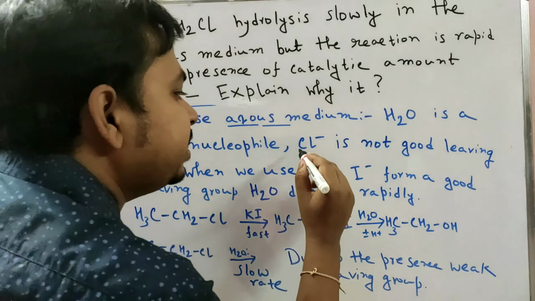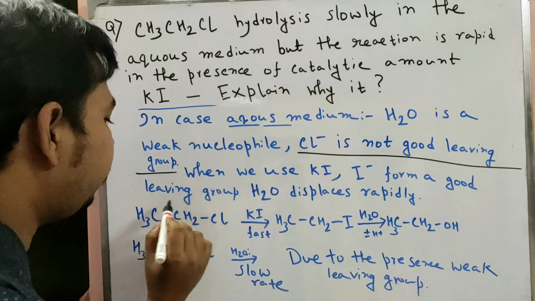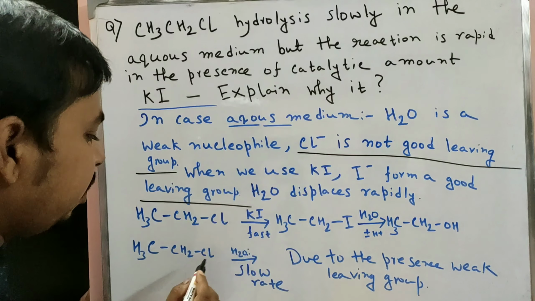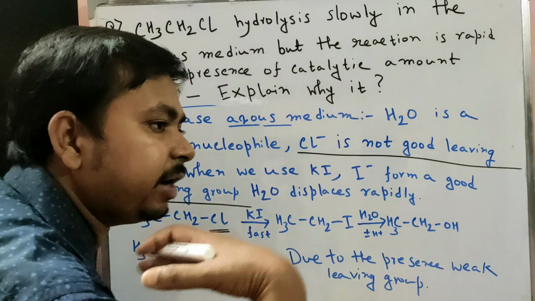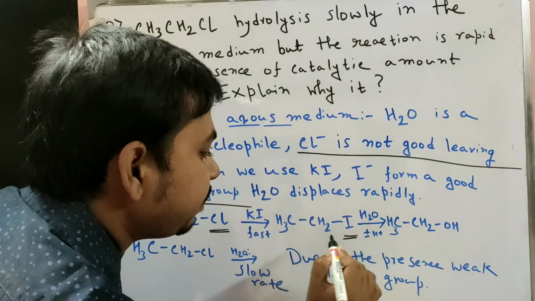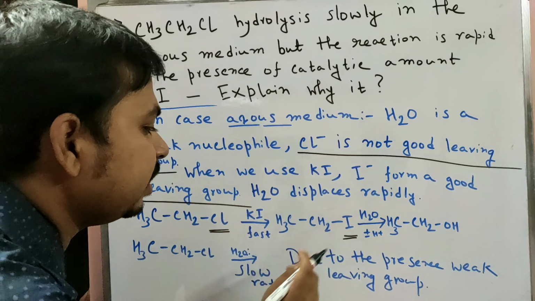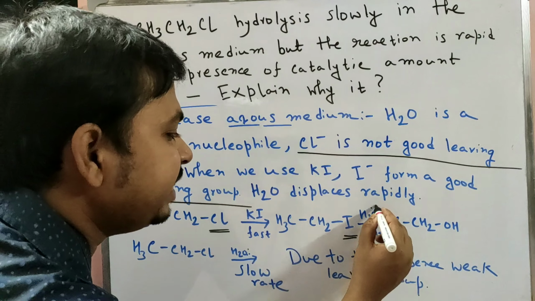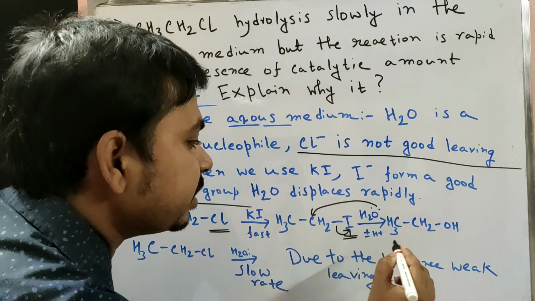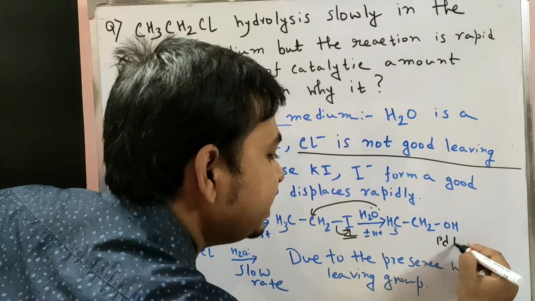When we use KI, I minus forms a good leaving group. At first we convert the bad leaving group Cl to the good leaving group I. Then H2O can easily displace I, forming the product easily.